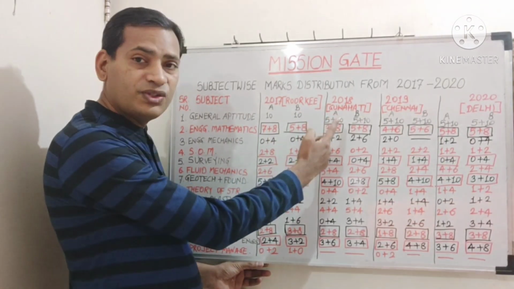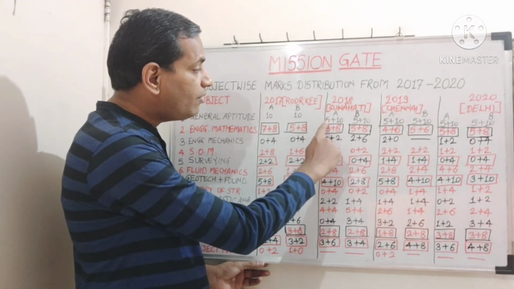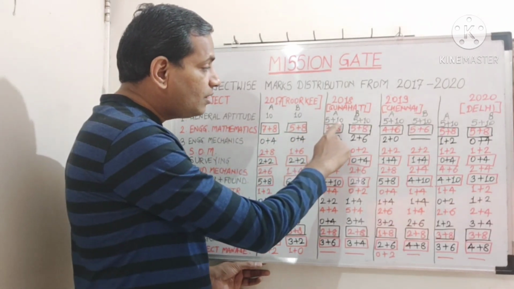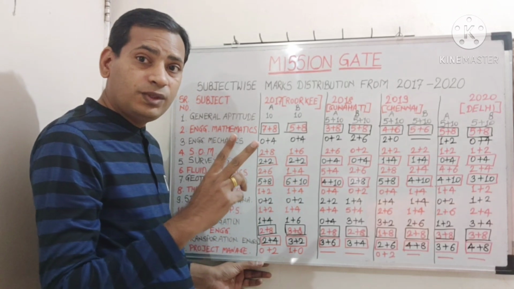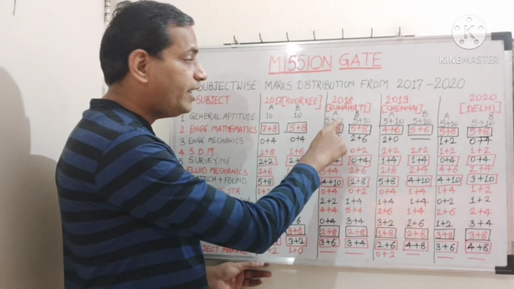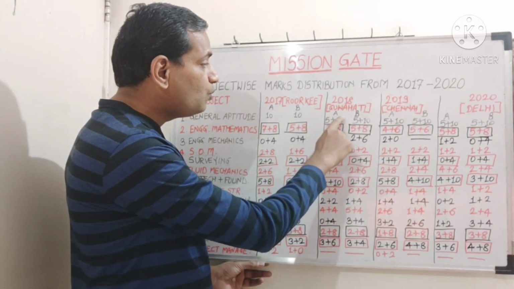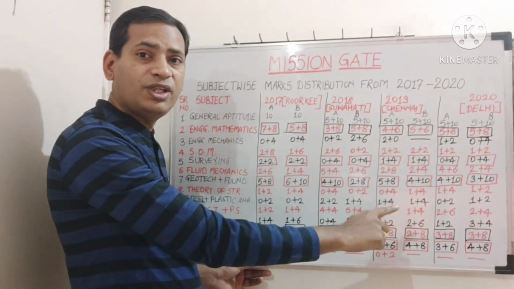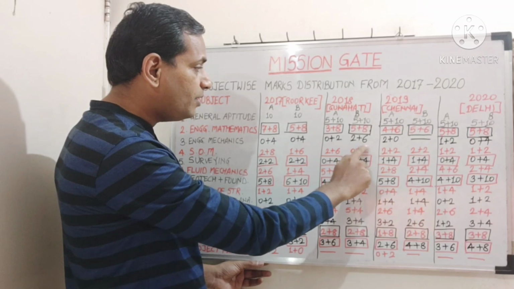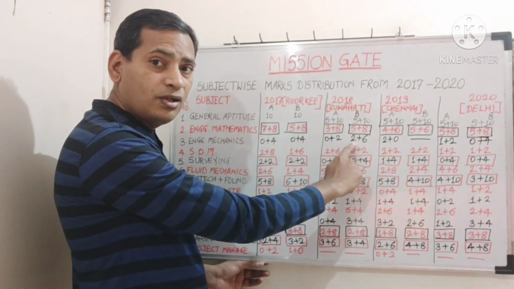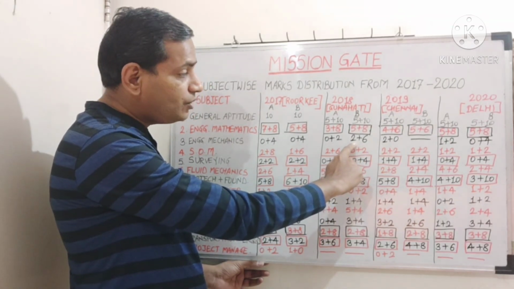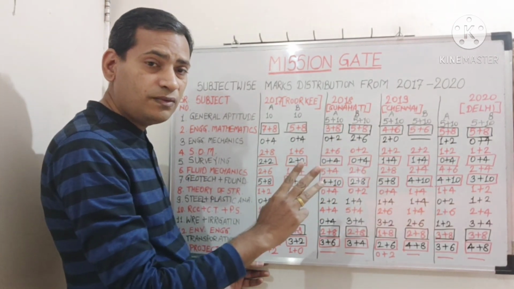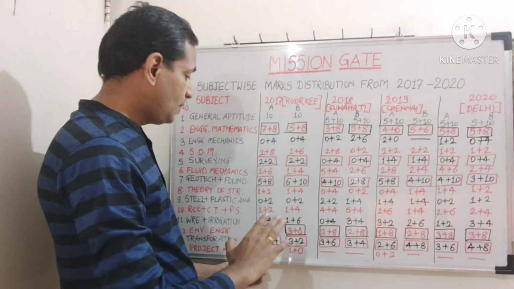If you come to 2018, we have 5 questions of 1 mark and 5 questions of 2 marks. So 5 into 2 is 10. Everywhere you will see the same thing. If you see here, 2 plus 6: these are 2 questions of 1 mark each, plus 6 by 2 is 3, so 3 questions of 2 marks each.